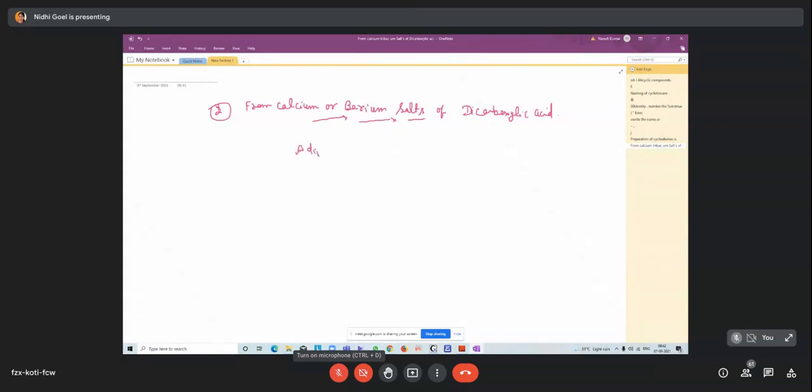Adipic acid, that means CH2, CH2. This is adipic acid.